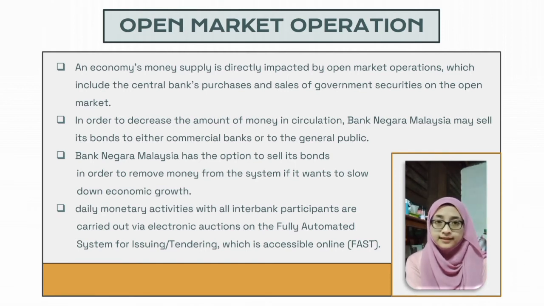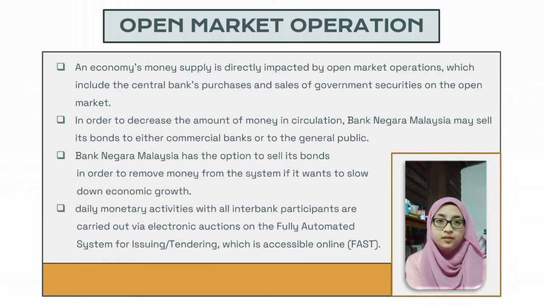For example, a central bank like the Bank Negara Malaysia can sell its securities to private corporations such as Sime Darby and government-linked companies like Telekom Malaysia Berhad and Petronas Berhad to control inflation.